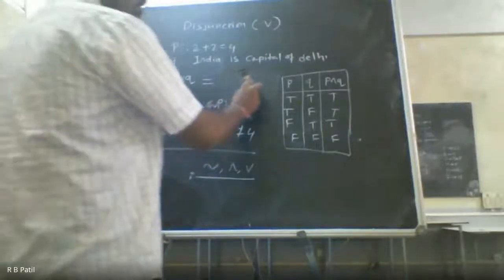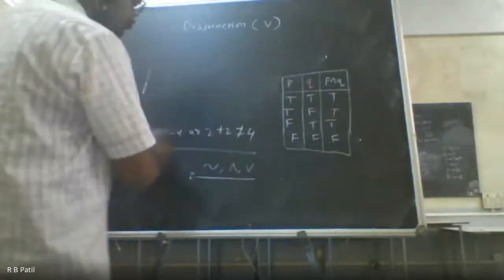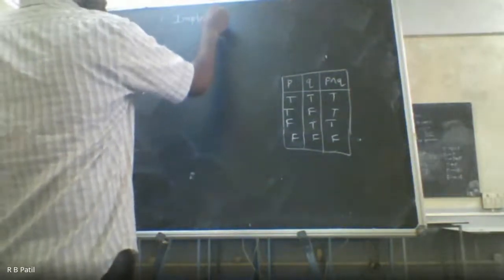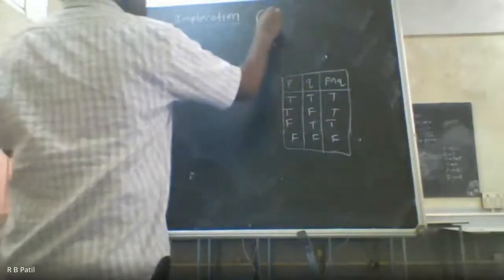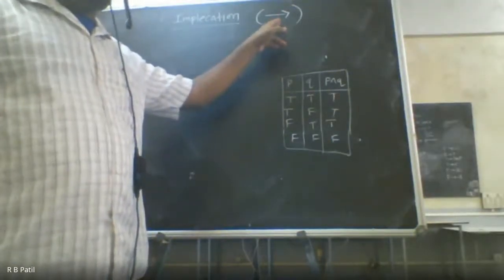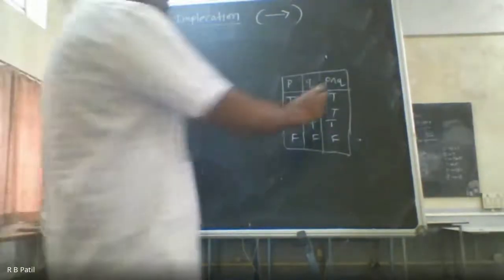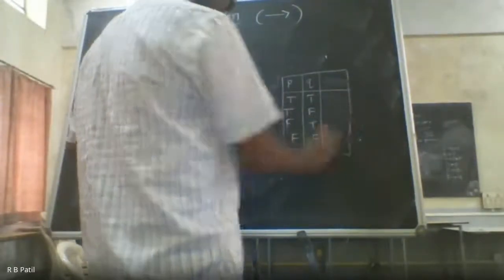Let me rub it out and let us go to the next type of connector, and that is called implication. The symbol for this implication is this arrow, a straight line with an arrow. So now let us first discuss what this implication statement is.